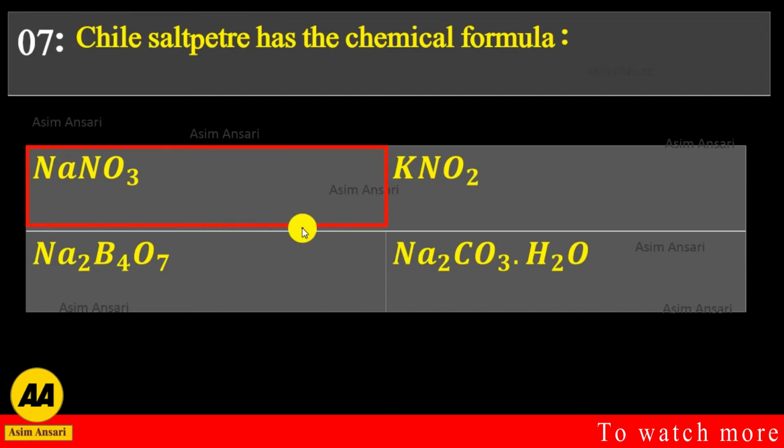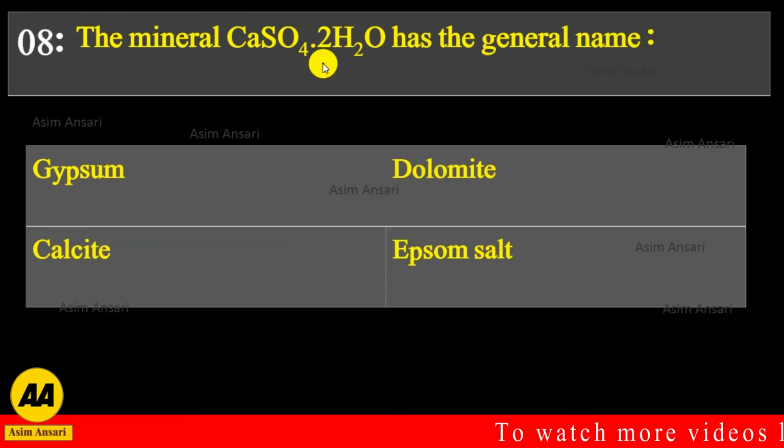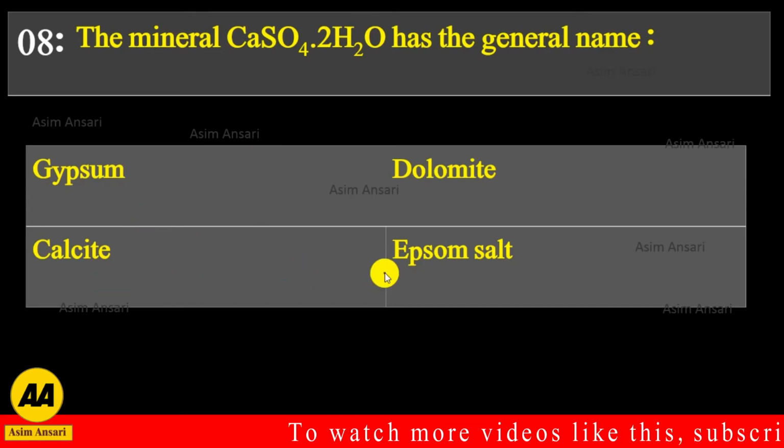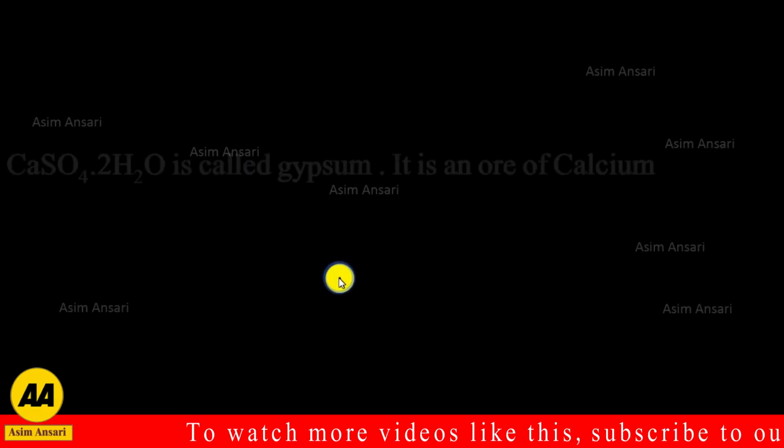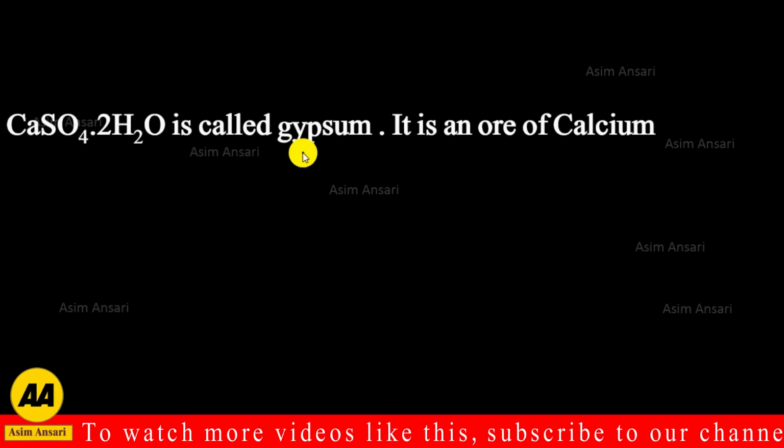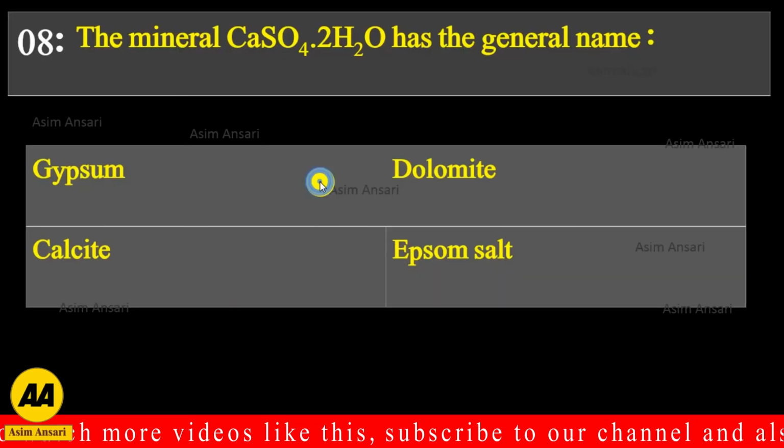The mineral CaSO4.2H2O has the general name gypsum, dolomite, calcite or Epsom salt. CaSO4.2H2O is called gypsum. It is an ore of calcium. So the exact answer is gypsum.